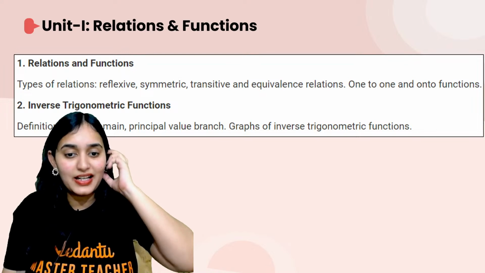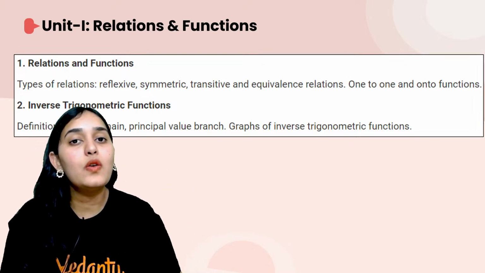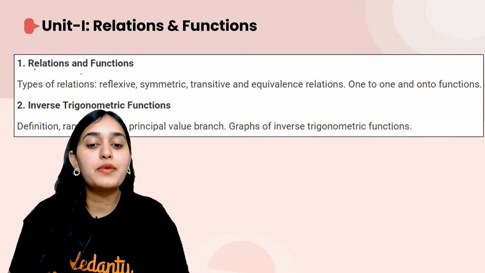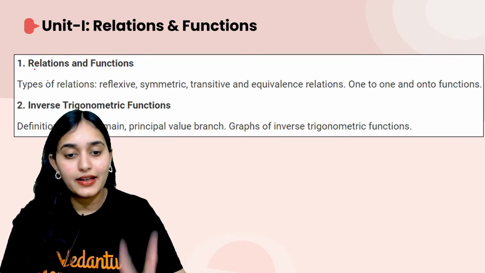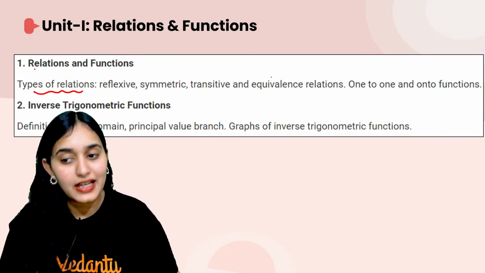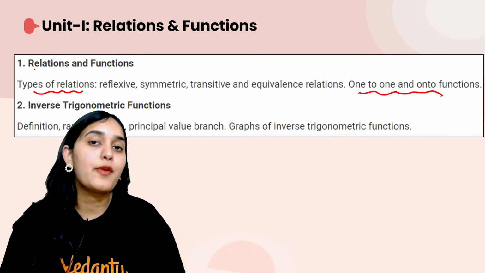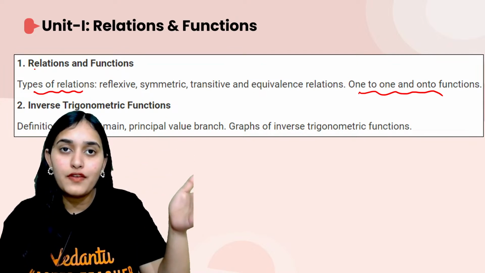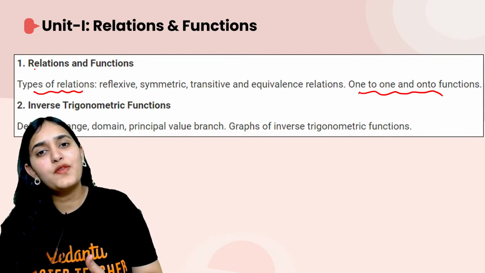You already know relations and functions. Now what are you going to learn in them? So in relations and functions chapter, only two things are there. First is the different types of relation. Other is the different types of functions. So basically there are three types of relations, four types of function.